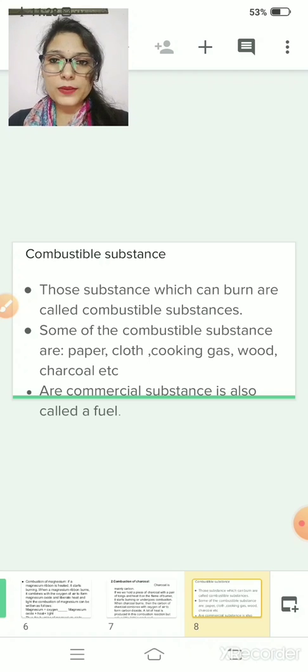So, what are combustible substances? Those substances which can easily burn are called combustible substances, and they are also called fuel. Clear? Examples of combustible substances: wood, cooking gas, charcoal, etc. Clear?